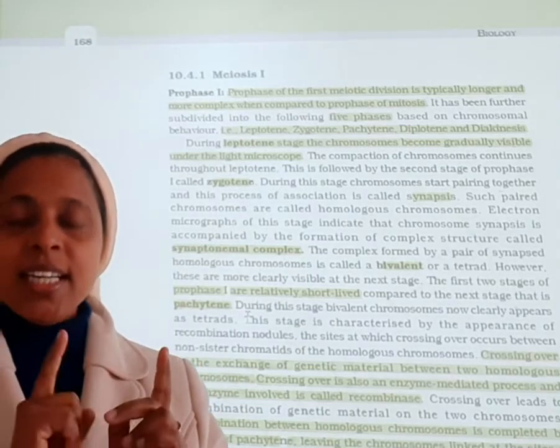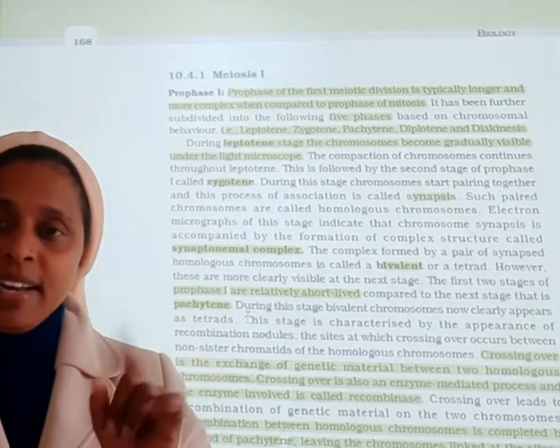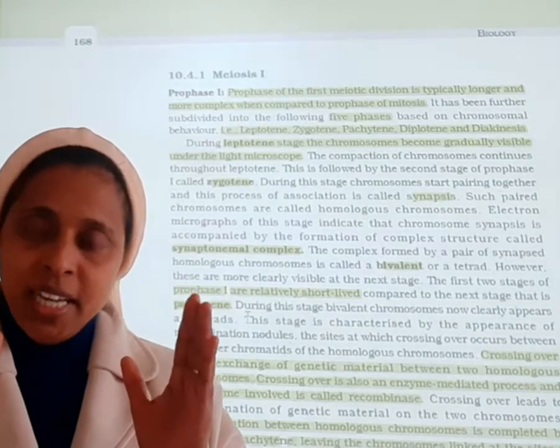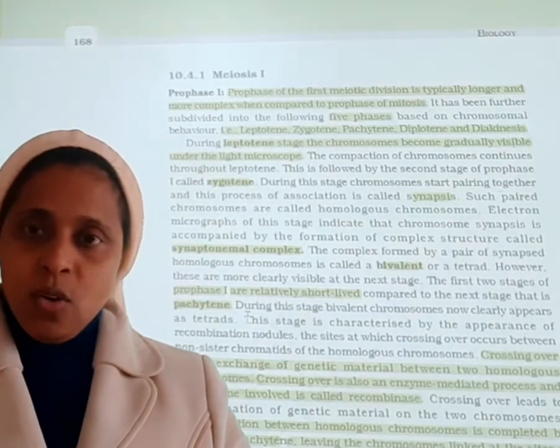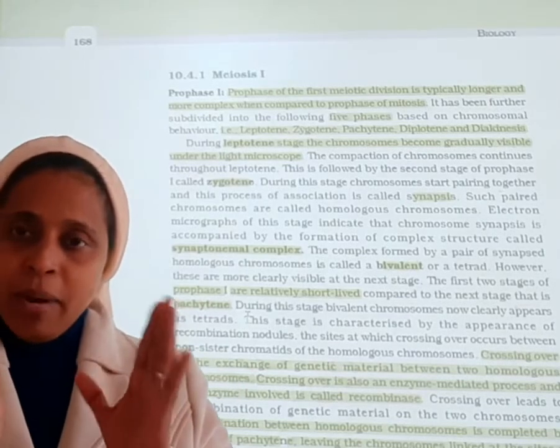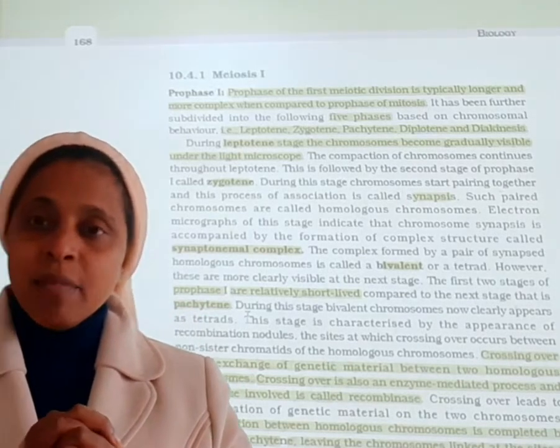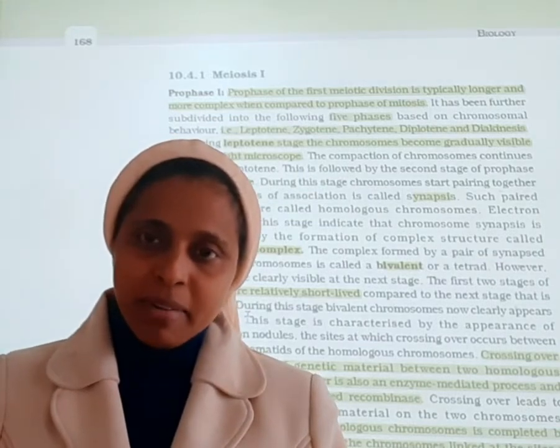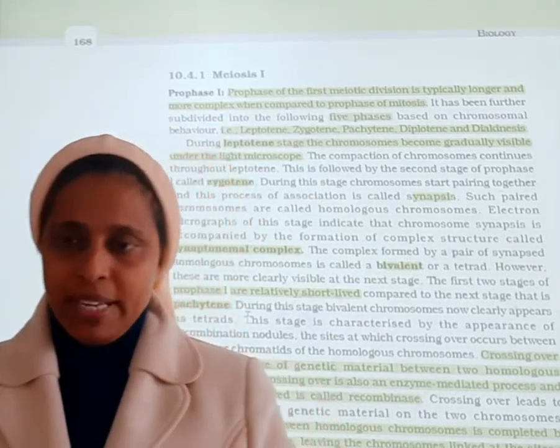And here in the zygotene stage, we can see the bivalent appearance, or we can say tetrad type of appearance. So it looks like four. This bivalent appearance is termed the synaptonemal complex.